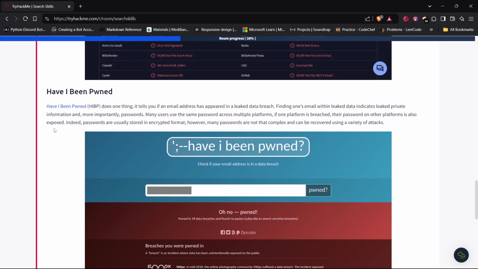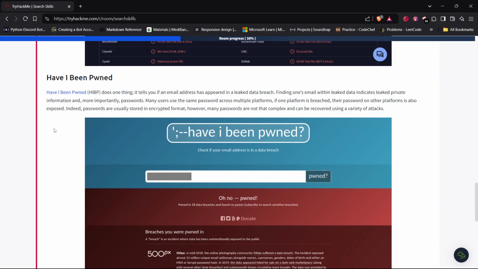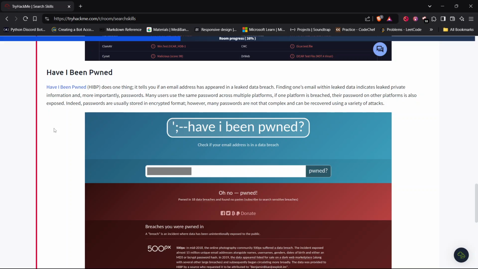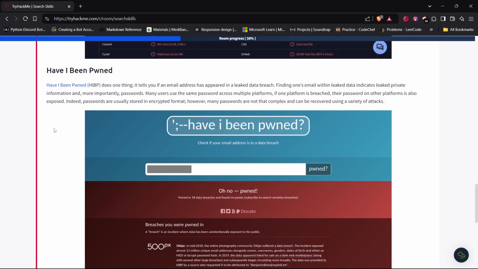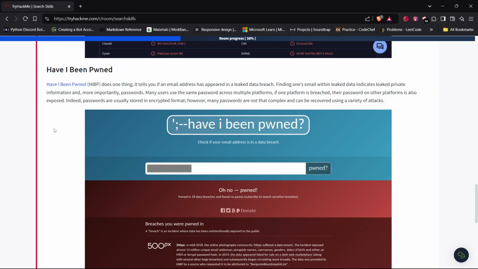Another site is Have I Been Pwned. Have I Been Pwned, HIBP, does one thing. It tells you if an email address has appeared in a leaked data breach. Finding one's email within leaked data indicates leaked private information and, more importantly, passwords. Many users use the same password across multiple platforms. If one platform is breached, their password on other platforms is also exposed.